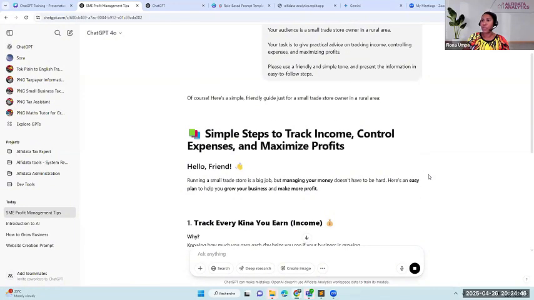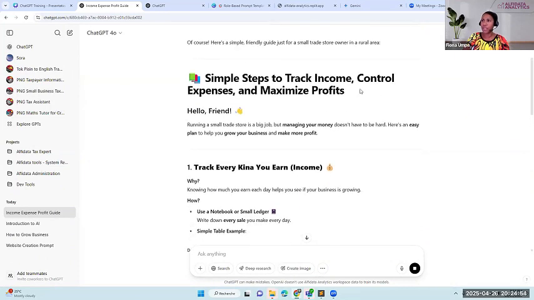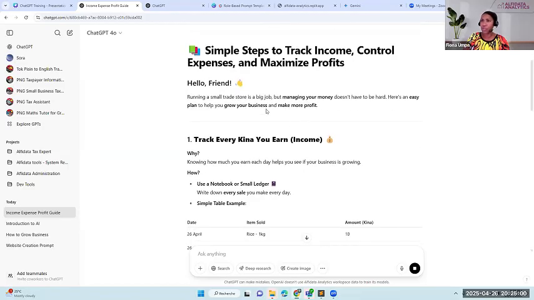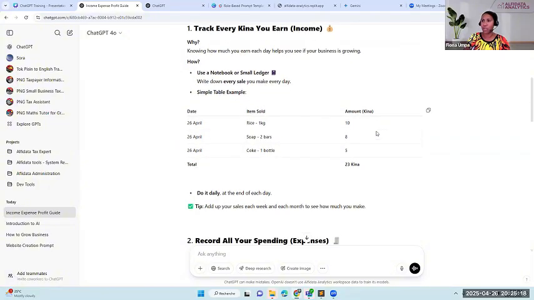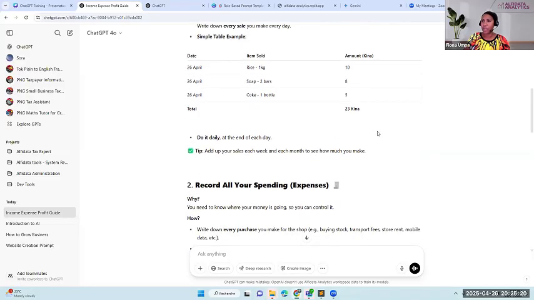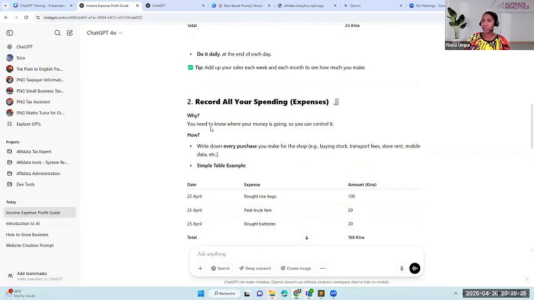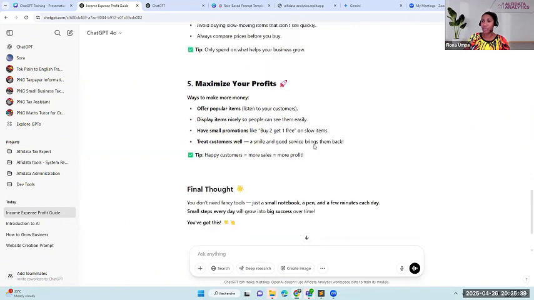Of course, here's a simple, friendly guide just for a small trade store owner in a rural area. Okay, simple steps to track income, control expenses, and maximize profits. So running a small trade store is a big job, but managing your money doesn't have to be hard. Okay, track every kina you earn. Okay, it's trying to give some advice, but in a very simple way. Okay, how you can record all your spending, your expenses. Okay, the information as well, it's trying to simplify it as much as it could.